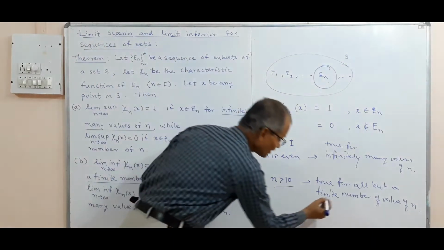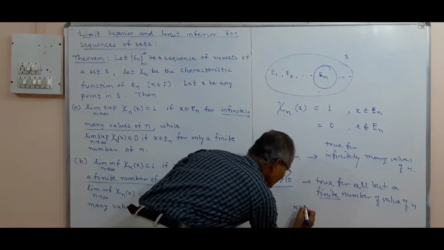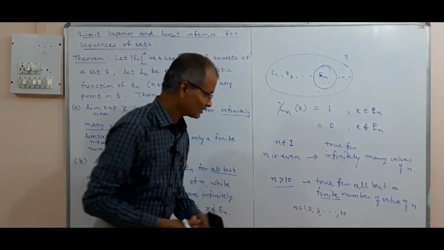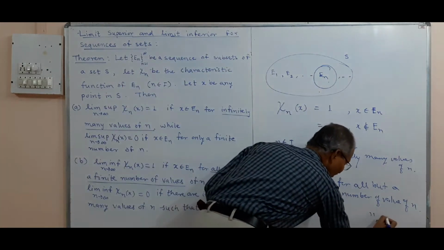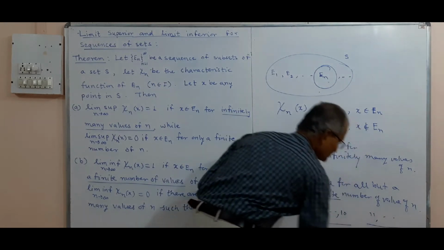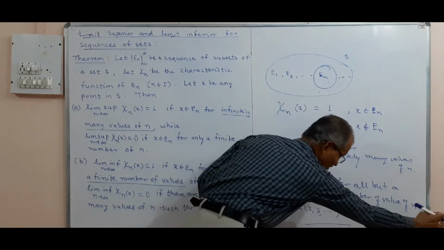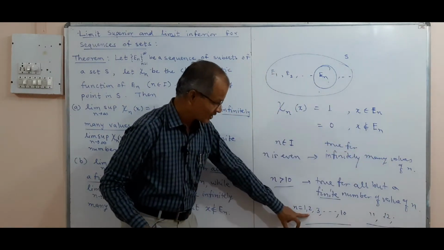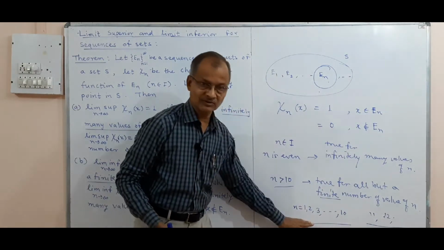So what are the finite numbers here? The statement is not true, that means it is not true for n equal to 1, 2, 3 up to 10. When n becomes greater than 10, meaning 11 onwards, then it is true. Here it is not true; here it is true, 11, 12 etc. And therefore it is true for all these values. These are infinite, up to infinity, but there is an exception of a finite number. All but a finite number means the values 1 to 10.